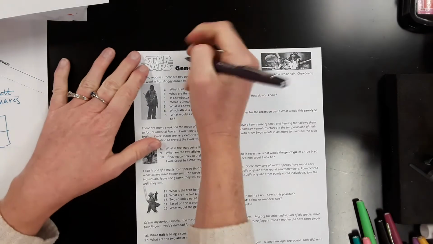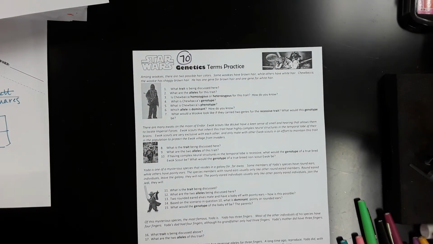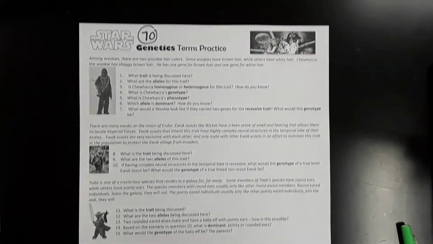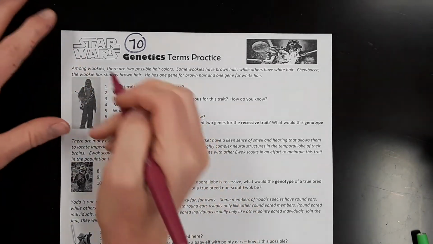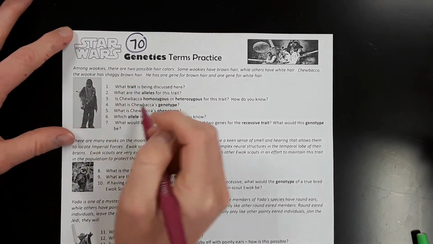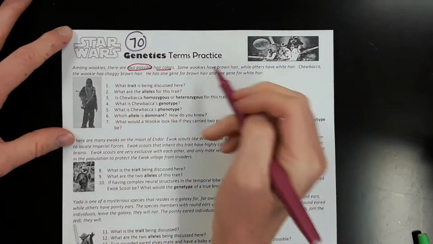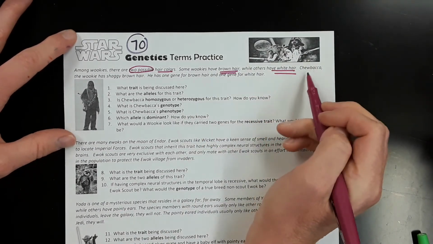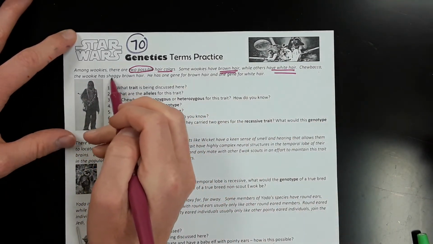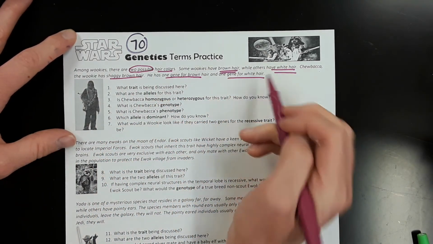I'm just going to do the first one with you so that you're confident in what you're doing. We're using some examples from Star Wars, but you don't have to be a Star Wars fan to understand it. You just have to seek out the information. This one says, among Wookiees, and here's Chewbacca, he's a Wookiee, there are two possible hair colors. Some Wookiees have brown hair and some have white hair. Chewbacca is a Wookiee and he has shaggy brown hair. He has one gene for brown hair and one gene for white hair.